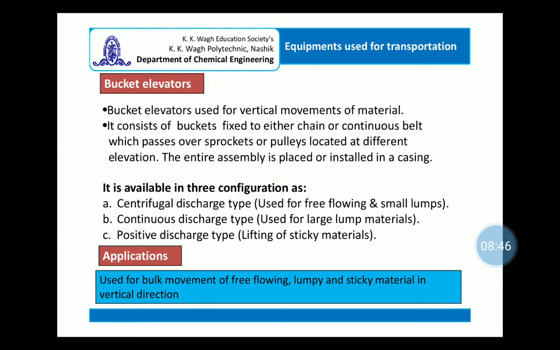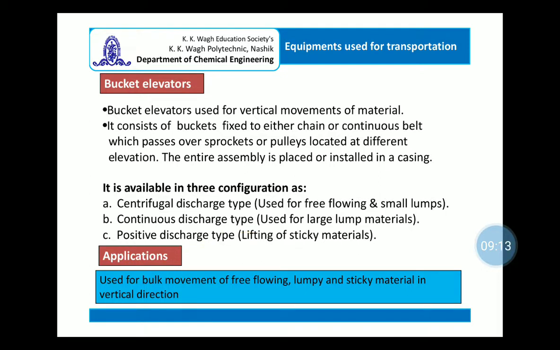Bucket elevators are generally used for vertical movements of the material. It consists of buckets fixed either to a chain or continuous belt which passes over sprockets or pulleys located at a different elevation. These are available in three configurations: centrifugal discharge type, continuous discharge type, and positive discharge type.